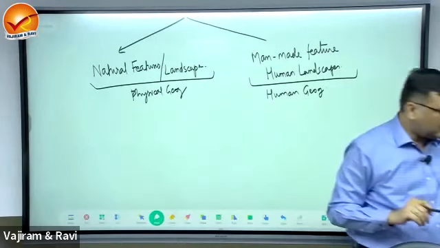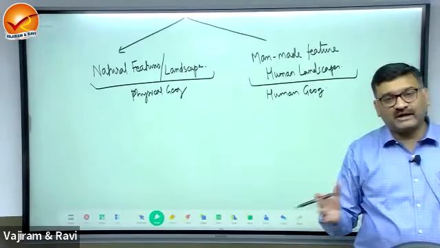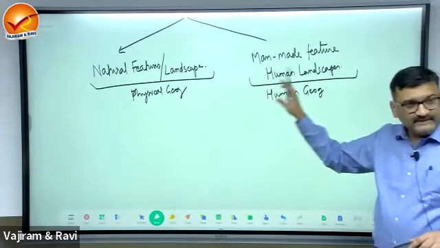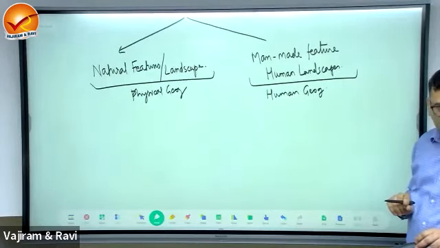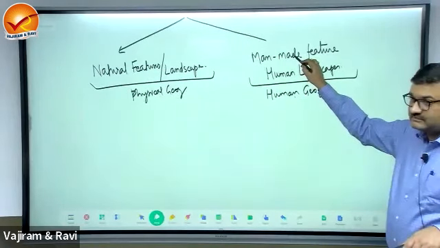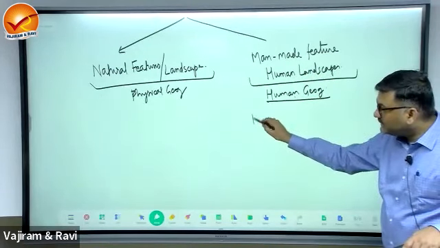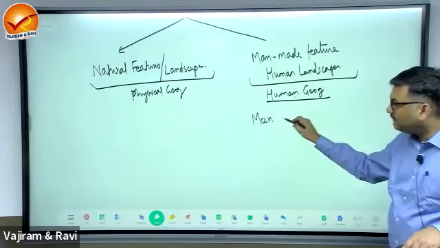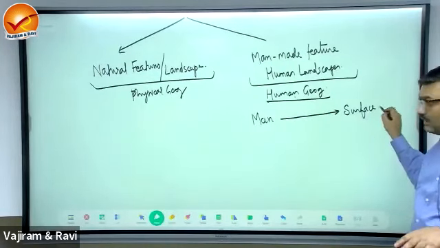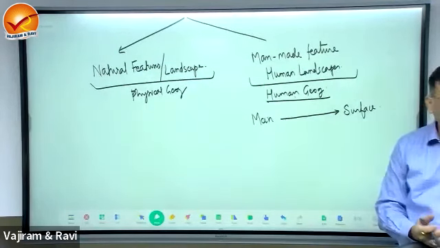Physical geography. So in this way, geography is divided into two branches, two disciplines. One is physical geography and second is human geography. Now, human geography deals with man-made features, right? Now, what are these human landscapes? Human landscapes are the outcome of man's interaction with the surface of the earth. This is human activity. Man is interacting with the surface of the earth.